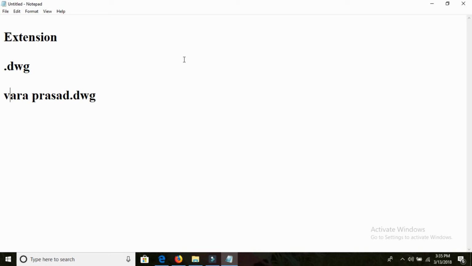And I am explaining the extension because, for example, if I want to open an image in AutoCAD, it's not possible. Why? Because AutoCAD needs drawing files, it means .dwg files. If you have .dwg files, then we are able to open them in AutoCAD, because of that extension. That extension is meant for AutoCAD. Similarly, if you want to open songs, we can easily open them, but the songs have an extension, that is .mp3. We need to understand that clearly, friends.